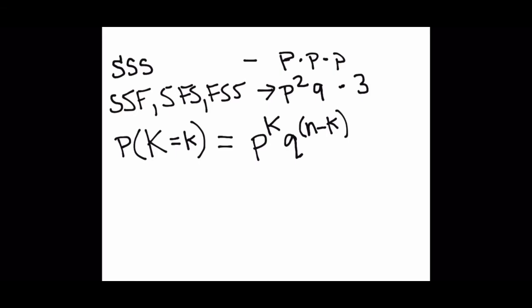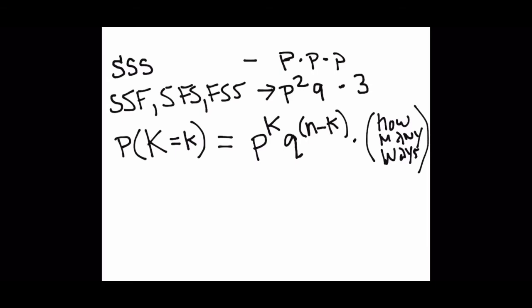But then there's this other term here, which is how many ways. That term stands for the fact that there are 3 different ways to have 2 successes and 1 failure.